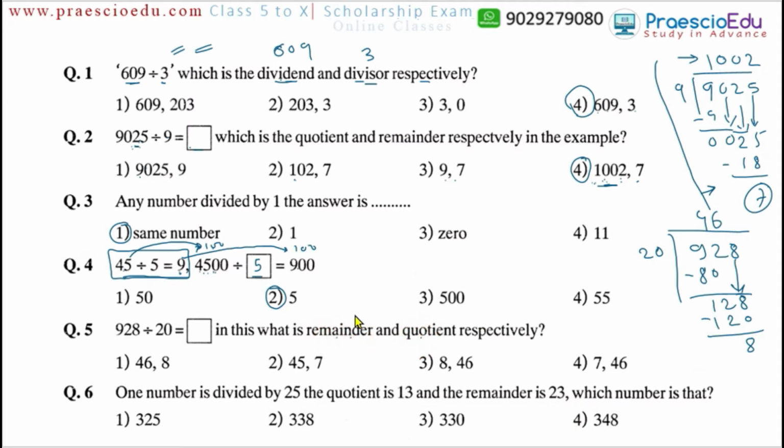So the remainder is 8 and the quotient is 46. In the same sequence we have to give, so option number 3 is the correct one. The remainder first has to be mentioned and the quotient later.